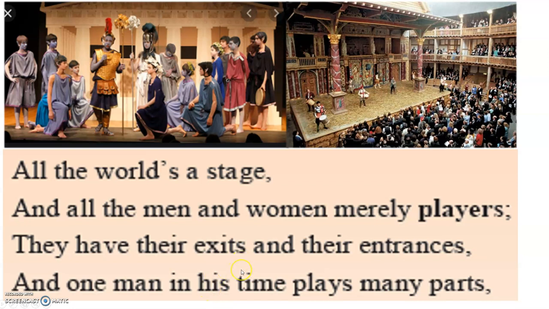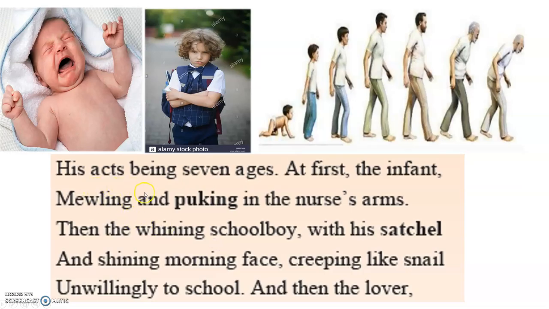Now you may be a student. You may be a brother to someone. Your friend to someone. So you have many roles to play. Did you understand that? Then, the seven ages. Now, William Shakespeare says that human life has 7 stages. You can count here 1, 2, 3, 4, 5, 6, 7. So, every human being goes through these 7 stages.